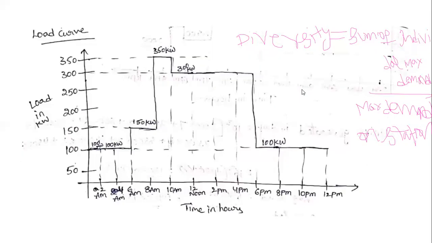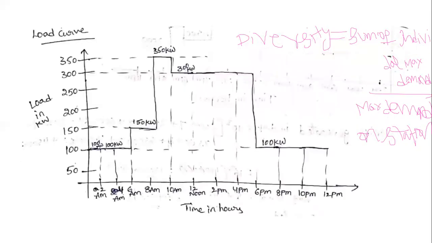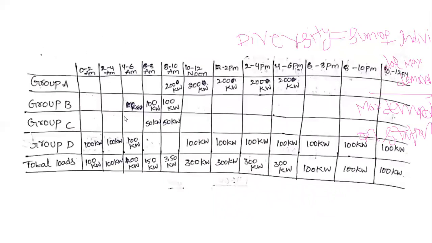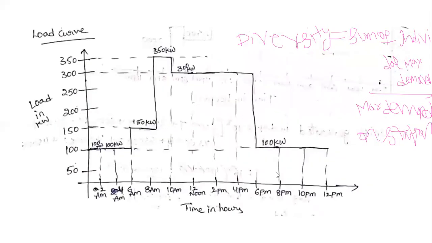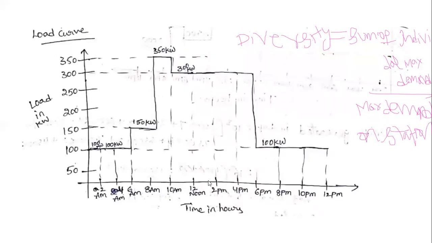That is 100. What is the maximum demand for group A? 200, and group B is 100, and group C is 50, and group D is 100. So 200 plus 100 plus 50 plus 100, divided by the maximum demand. What is the maximum demand?